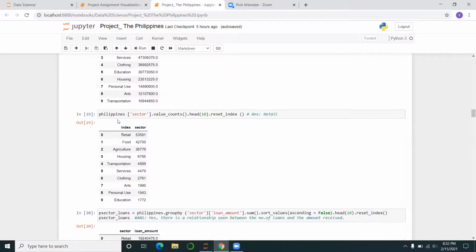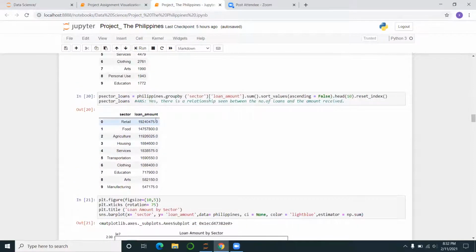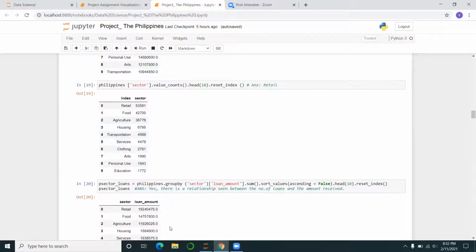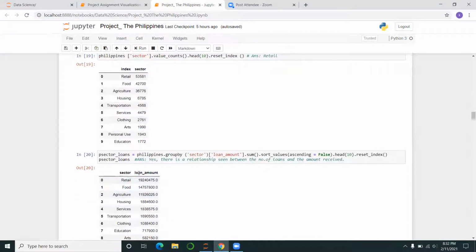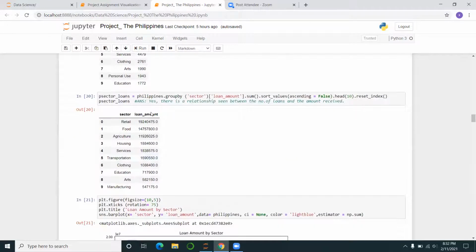Then I subset and did the same for the Philippines to look at the sectors with the highest loan amount, and the answer was retail. Per sector, this is the number of loans and this is the loan amount, and I could see retail still had the highest loan amounts in the Philippines. So the answer was yes, there's a relationship between the number of loans and the amount received.